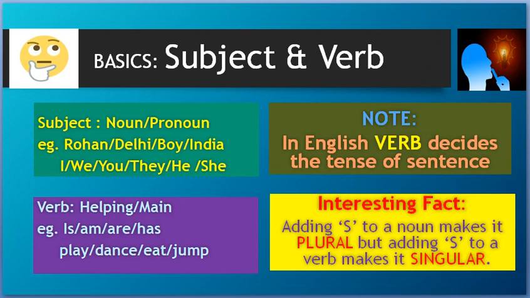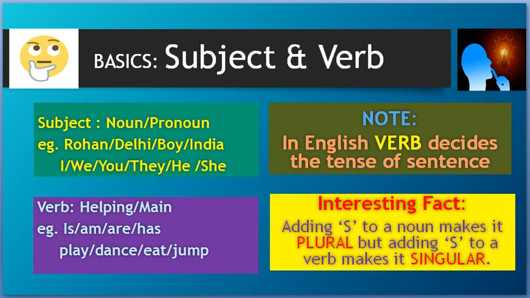Yes, I am beginning with subject and verb, because if you want to learn tenses, then you must know what is subject and what is verb. Subject: nouns and pronouns, like Rohan, Delhi, boy, India. These are nouns. And I, we, you, they, he, she, all these are pronouns. Similarly, verb. Verb can be a helping verb or a main verb. For example, is, am, are, has, have, will, shall, and play, dance, eat, jump.